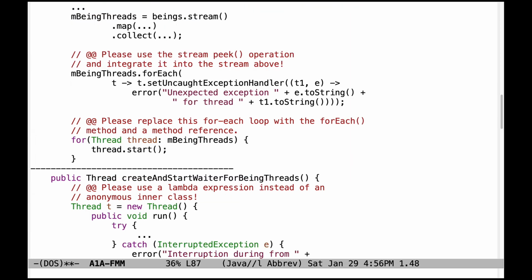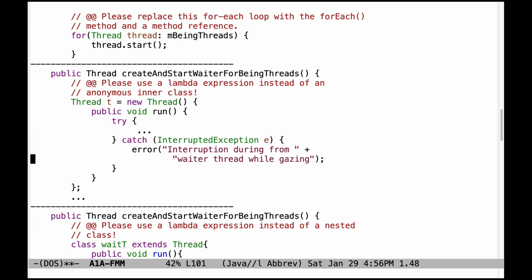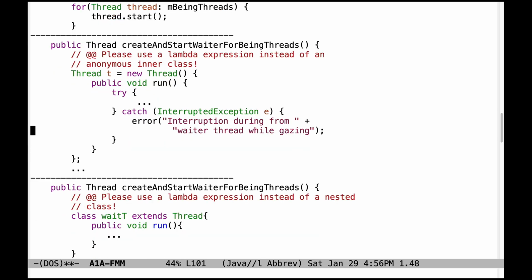And as I mentioned earlier, please don't use for each loops or index-based for loops for starting the threads, but instead use the for each method and the thread start method reference. Now let's go ahead and turn our attention to problems with create and start waiter for being threads.